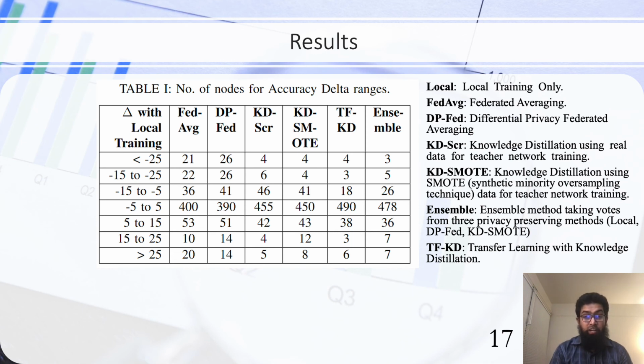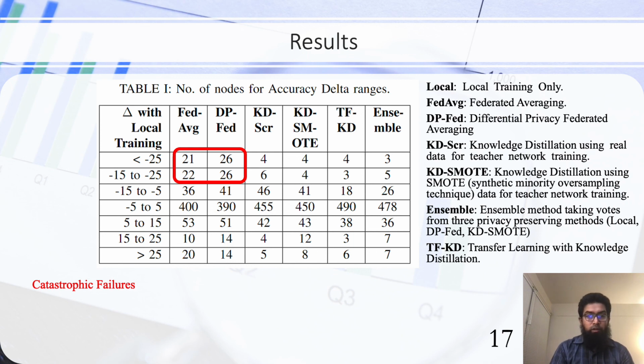Here the expectation for edge learning methods is that they will outperform the local training, but it doesn't happen in all of the nodes. So here we have a node by node analysis, total node analysis, and in this case we can see that there are some catastrophic failures for federated averaging, where the federated averaging performance is worse than the local training performance by more than 15%, 15 to 25%, and then more than 25%. These kinds of catastrophic failures are much rarer in knowledge distillation based methods and also ensemble methods.